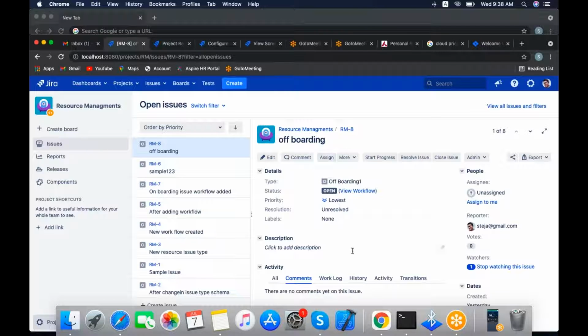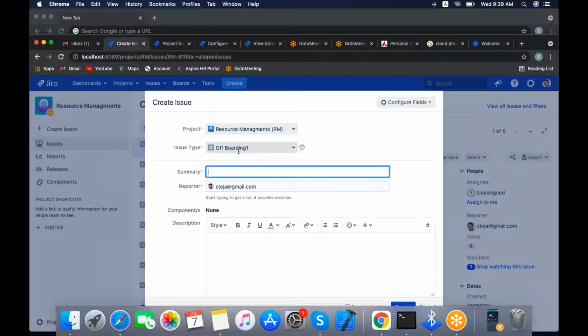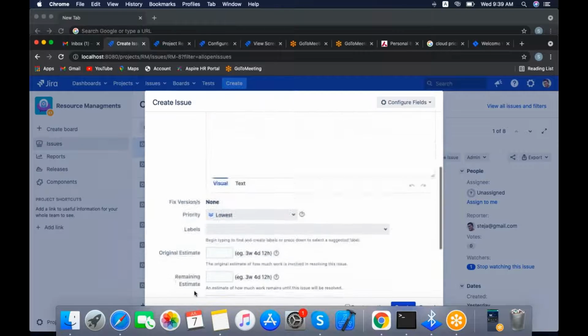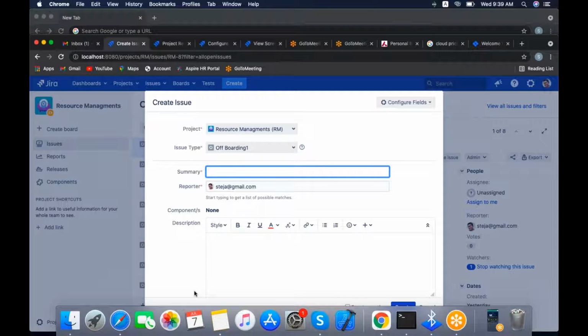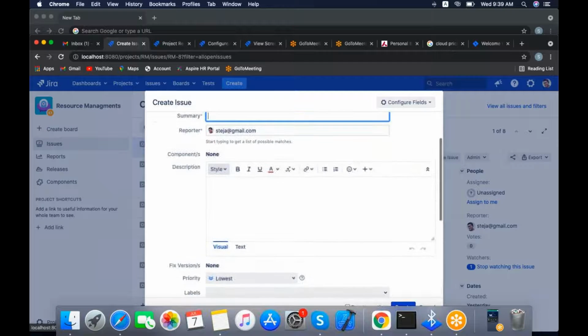For example, this is a ticket. Whatever fields you are seeing in this ticket, this is called a view screen. Whenever you click create issue, the default screen has summary, reporter, component, description, and fixed version, priority. These are the default fields. Whenever you create the project, screens will be assigned by default for each issue type. For creating purposes, this is the screen.